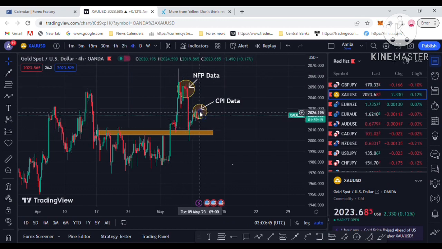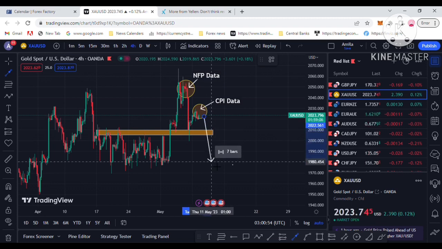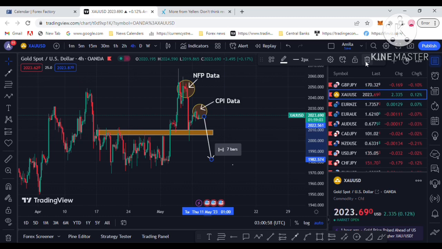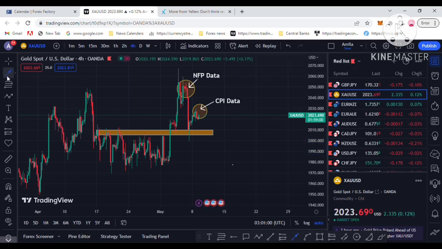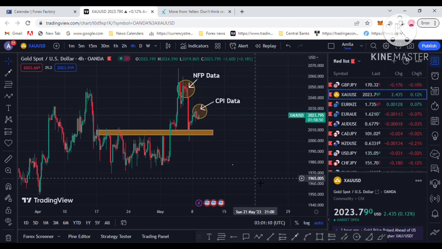So this is the technical picture. You can see the non-farm data. I already marked this. It was released last Friday, and that was positive for the US dollar, and gold dropped. And with tomorrow's CPI data, the question is how can we trade gold, whether to buy gold or sell gold. So that's the CPI data you will forecast.